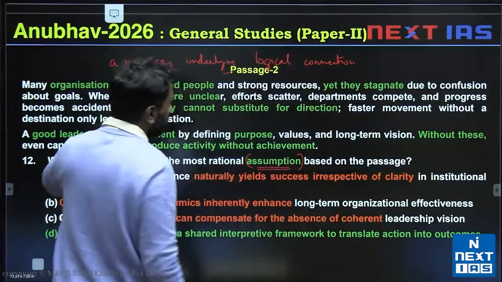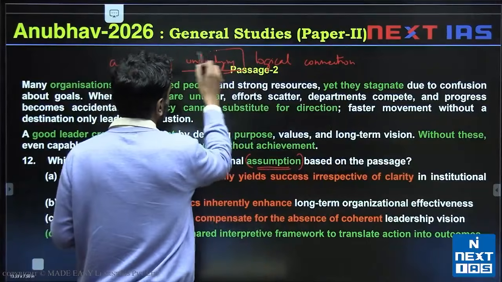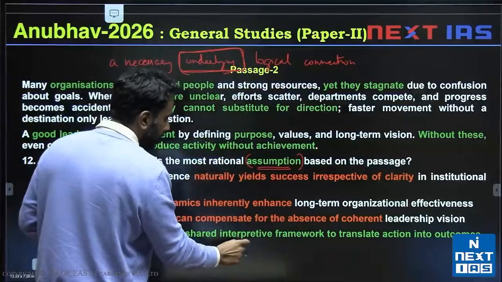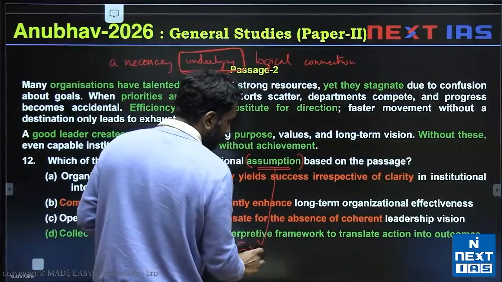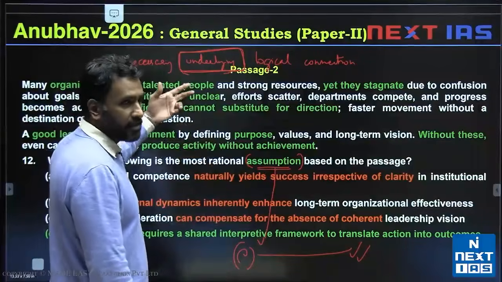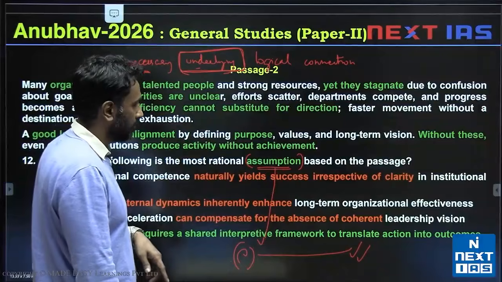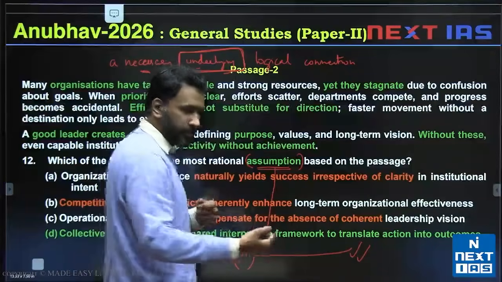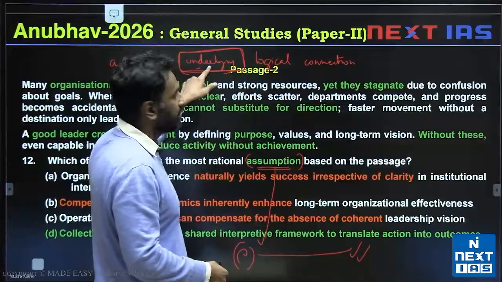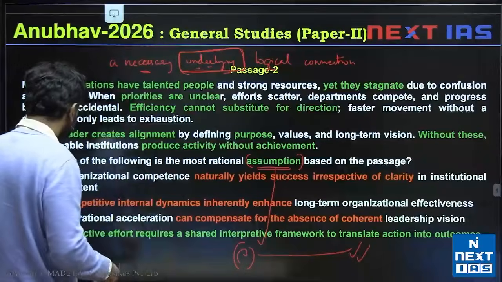So in this, a necessary underlying logical connection, focus on the word underlying. Underlying meaning this option, let's say option E is the correct choice for assumptions. If it's the correct choice, that means option E is necessary for the passage to exist. It's a necessary underlying logical connection for the passage to exist. If I remove option E, if I say option E is incorrect, then that logical connection which is necessary for the passage will fall apart.